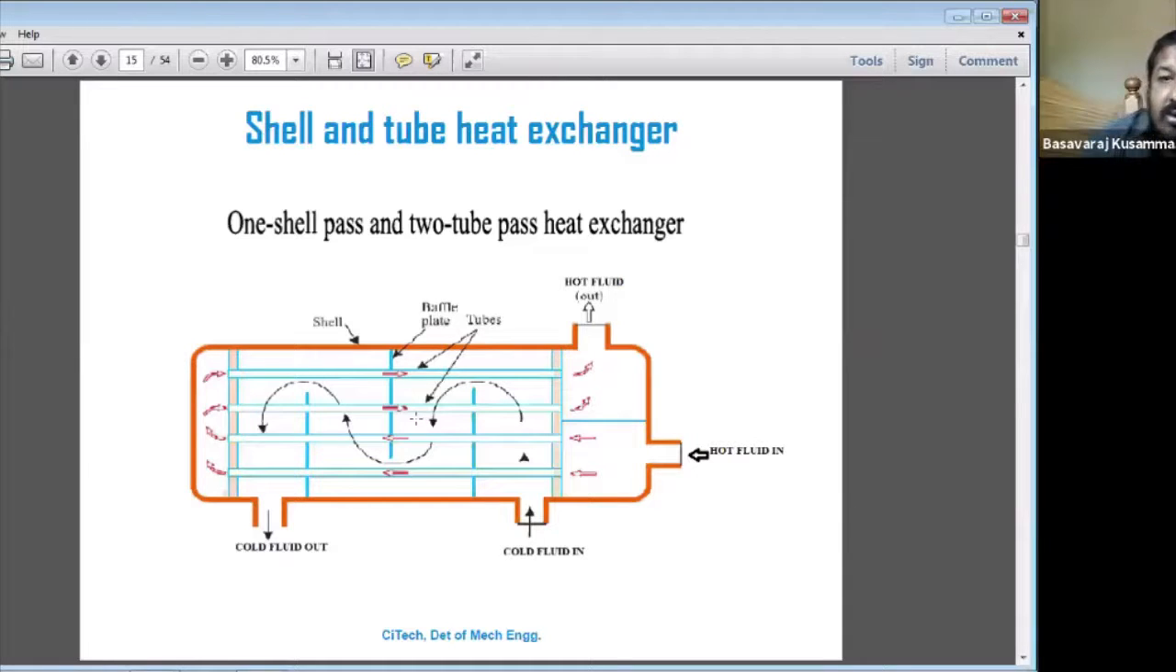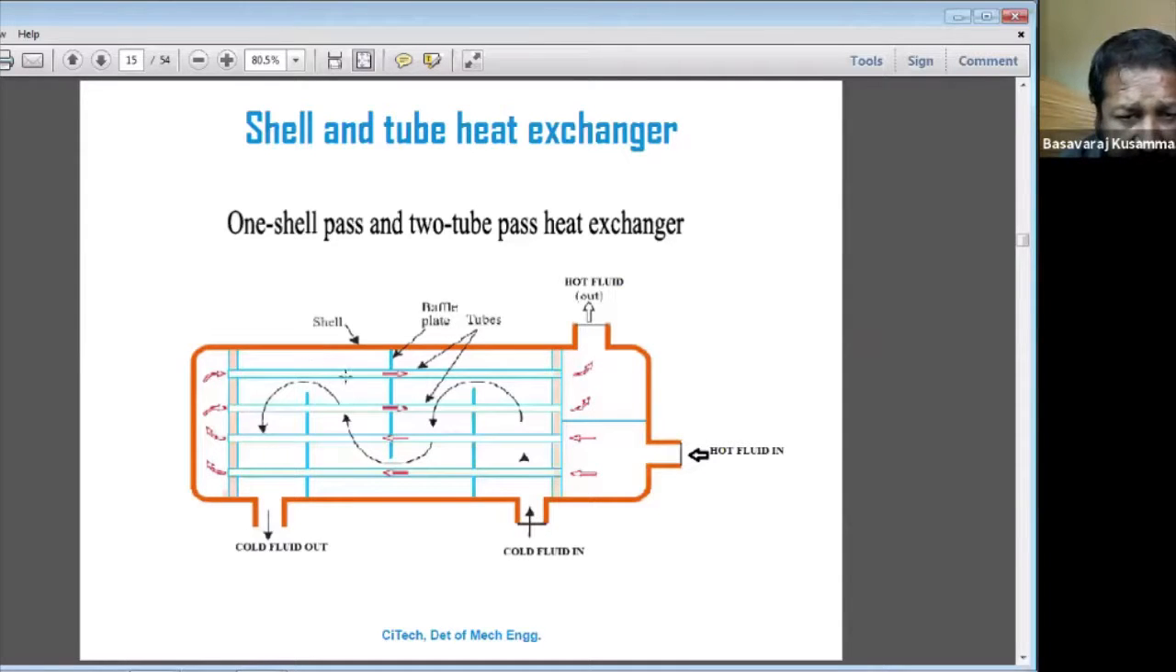What is the shell and tube heat exchanger? Here this complete part is called a shell. Inside the shell there will be tubes. This is called the cold fluid outlet, this one is the hot fluid outlet, this one is the cold fluid in, and this one is the hot fluid in.